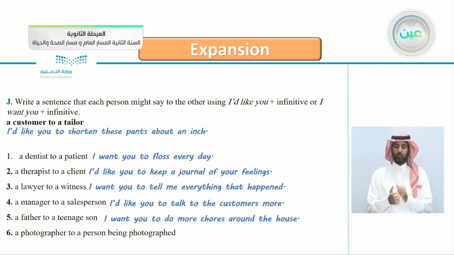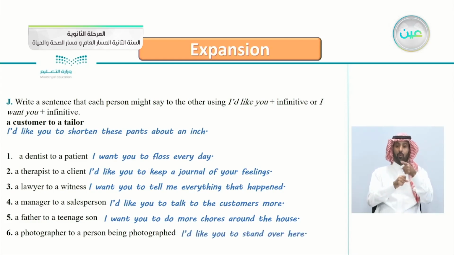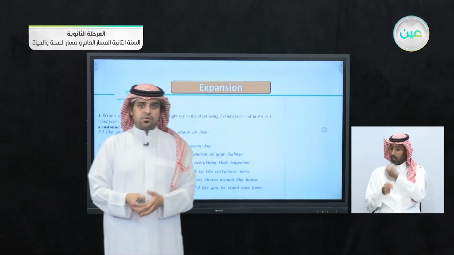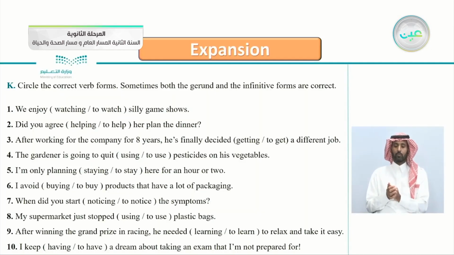Last one here, a photographer to a person being photographed. I'd like you to stand over here. He would say, I would like you to stand over here. Next here, circle the correct verb forms.